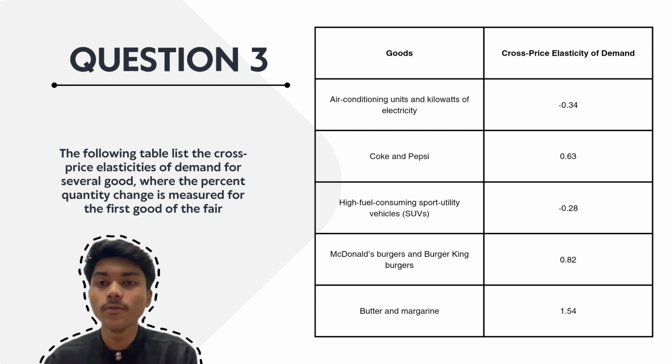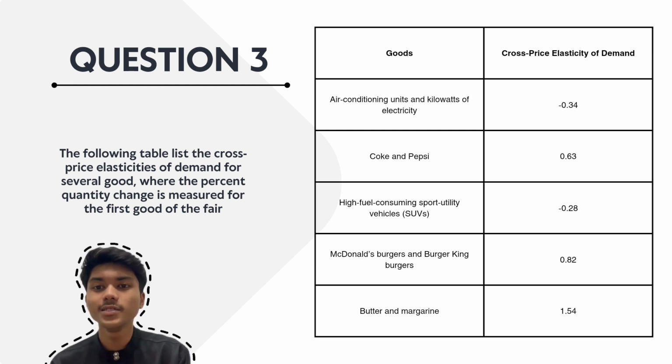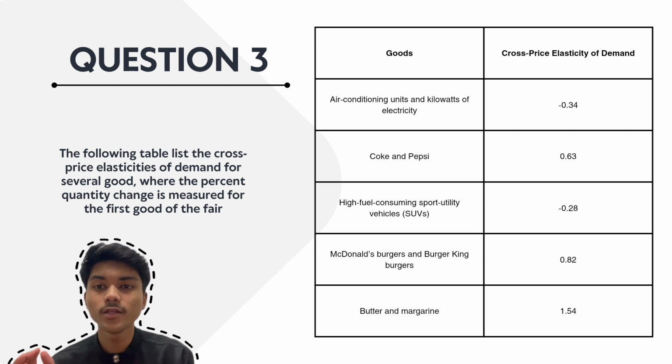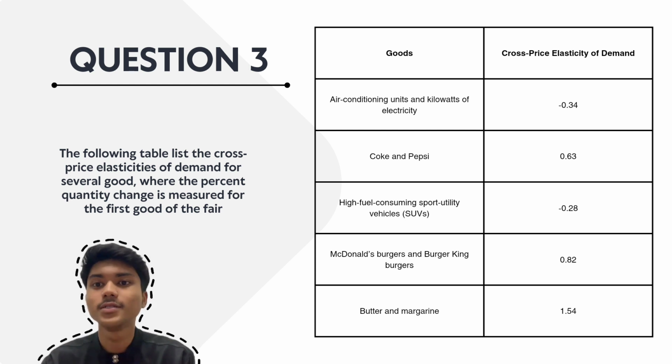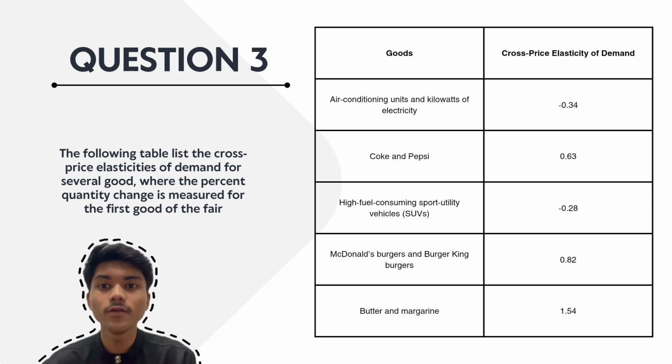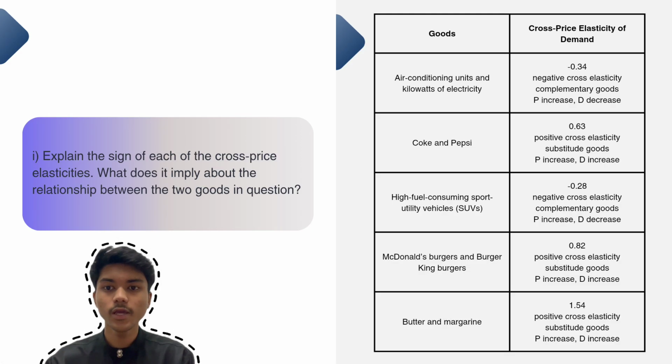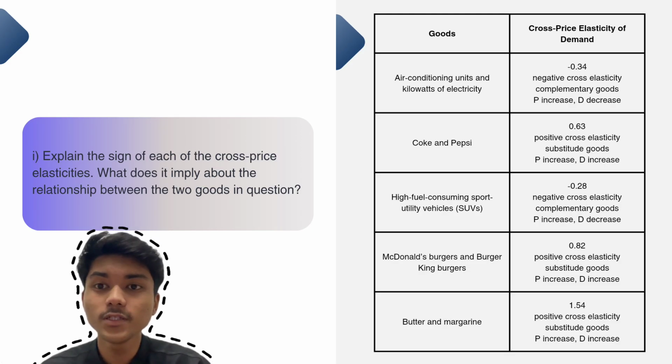Now we can see from the table the cross elasticity of demand. For the air conditioner unit and the kilowatt of electricity, it is negative 0.34. For Coke and Pepsi, it is 0.63. For the high fuel consuming sport utility vehicle, that is SUV, it is negative 0.28. For McDonald's and Burger King's burgers, it is 0.82. And the last, for butter and margarine, it is 1.54.